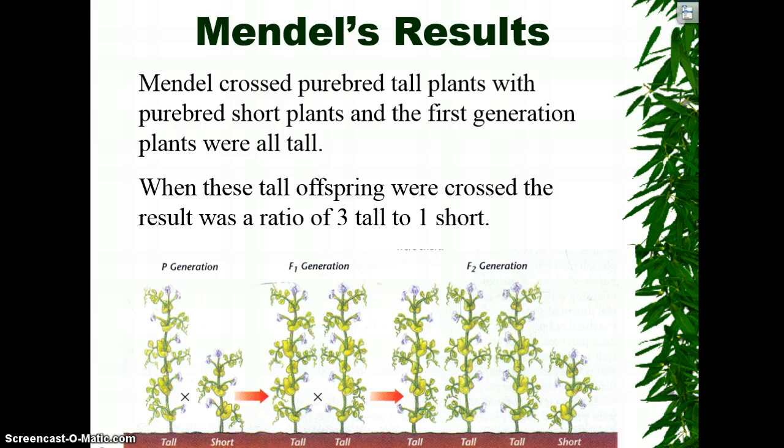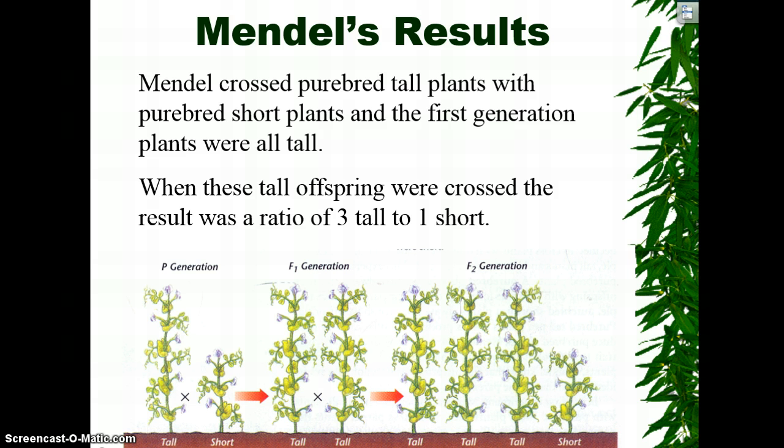He never could get a short plant in that generation. And that's what led him to say that there were dominant genes versus recessive genes. And that short must have been recessive and it just could not be expressed. It didn't disappear, it just could not be expressed. And this kind of surprised Mendel. He thought he was going to get medium-sized plants in his F1 generation.